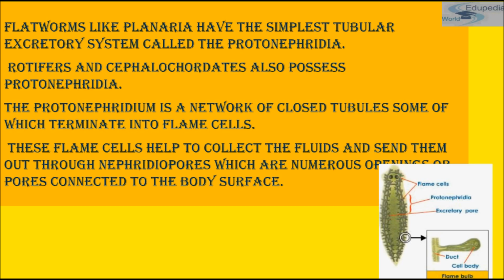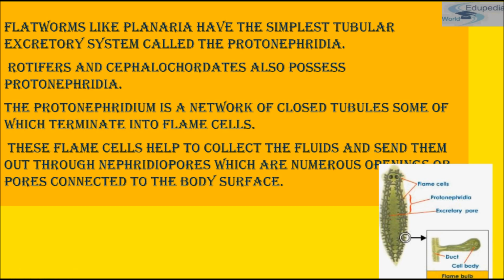As you can see, these are the flame cells, and this is part of Protonephridia. This is the excretory pore, and if we zoom in, these are flame bulbs, and if we zoom further, we can see that it has a duct and a cell body.